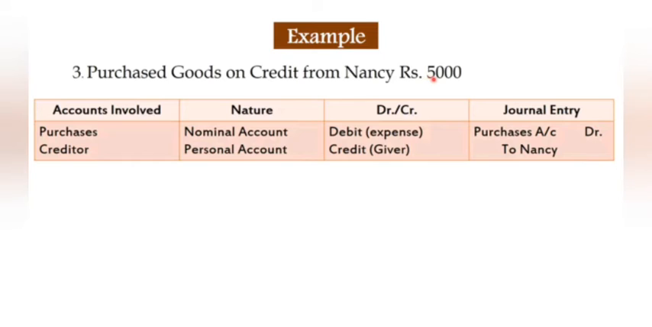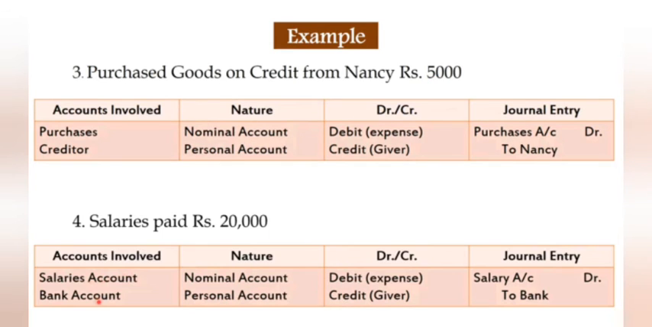So next one: purchase goods on credit from Nancy, 5,000. Purchase is a nominal account, so debit the expenses. Creditor is a personal account, so credit the giver. So the entry will be passed: purchase account debited to Nancy. Understood? Because purchase is an expense and Nancy is a personal account. She is the giver.